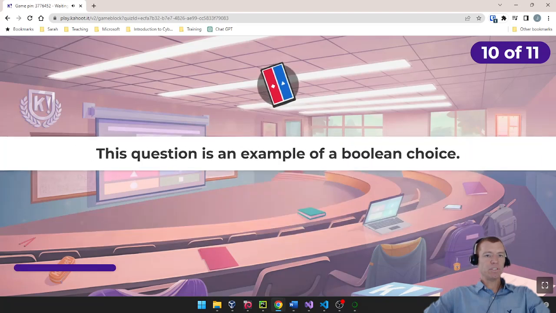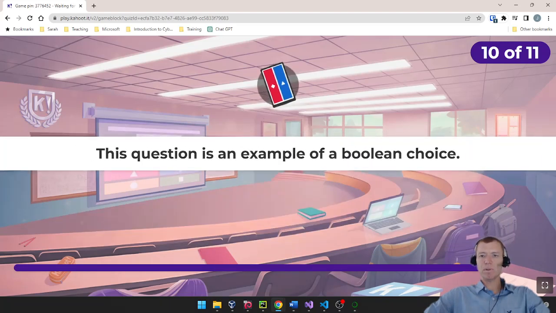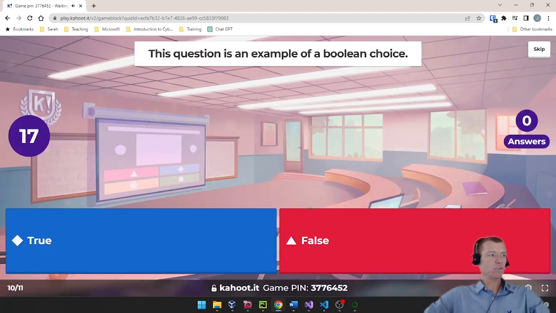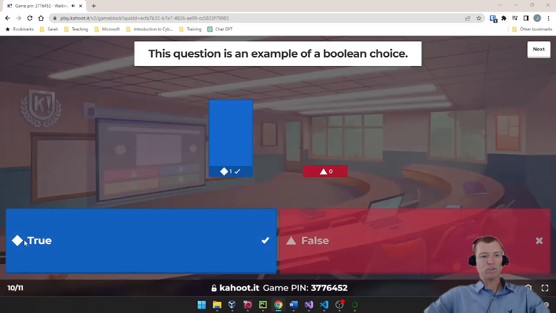All right, question number 10. This question is an example of a Boolean choice. True or false? Now, this is kind of a fun question. If we remember what a Boolean is, all right, that is true. Remember, Boolean is logical. It's a 0 or a 1 or a true and a false. So having true and false as an example, that is definitely a Boolean choice.